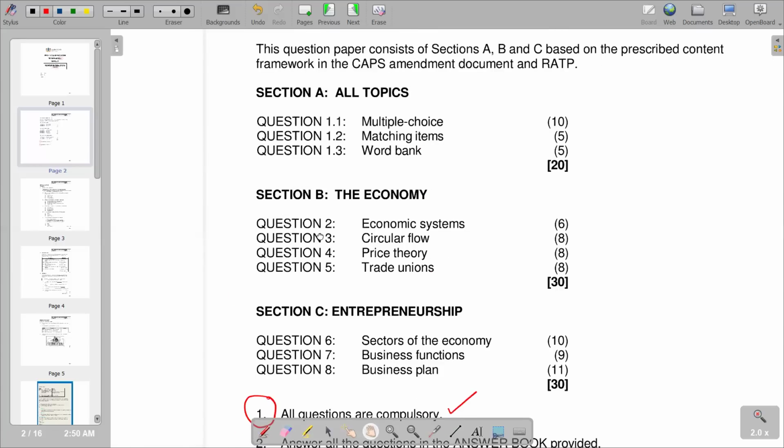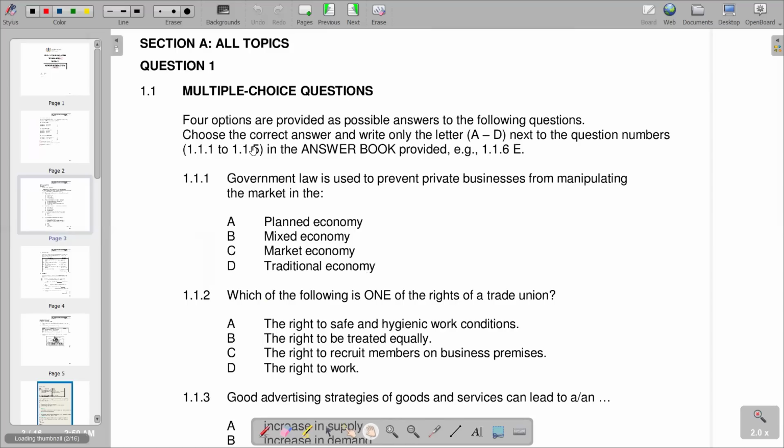B, and C. And then going to our question part, we're going to start with 1.1, which is multiple choice questions. And it reads: 4 options are provided as possible answers to the following questions. Choose the correct answer and write only the letter A to D next to the question numbers. That is 1.1.1 to 1.1.5. In the answer provided, the example you are given shows how to present your answer in the answer book.